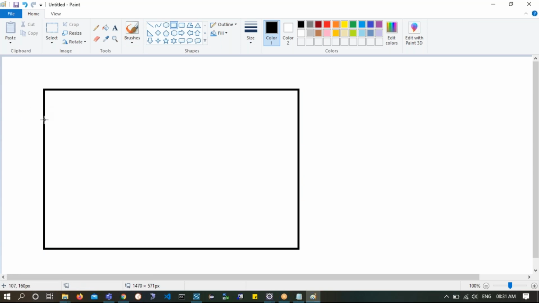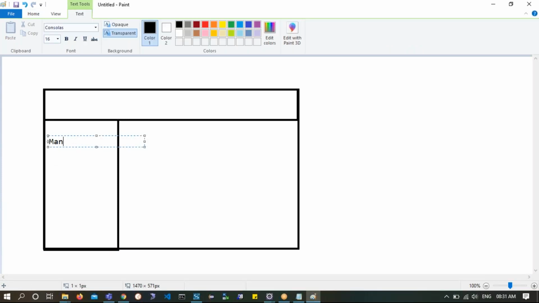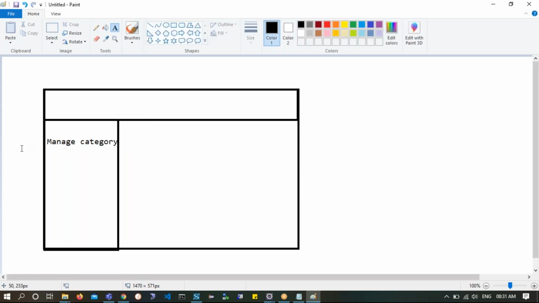Here I have the welcome admin screen, welcome Amazon, and links, correct? The link we have is manage category. Today we will implement this part, so we will enable the admin to manage categories.